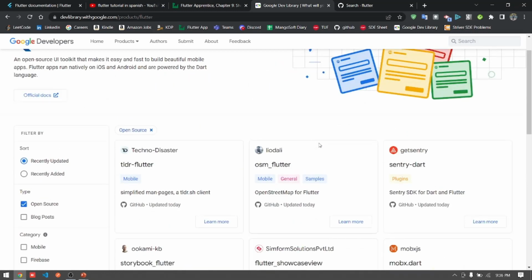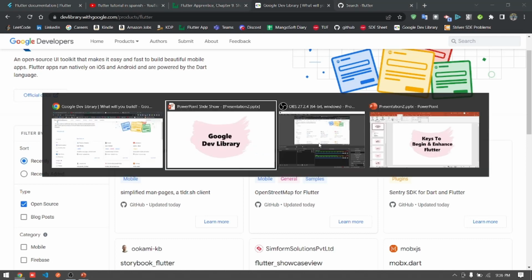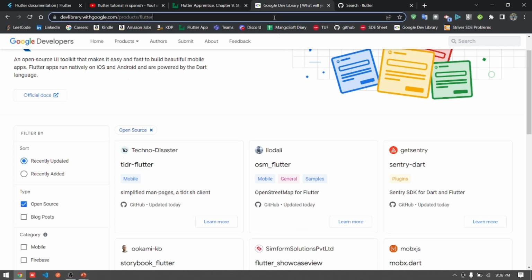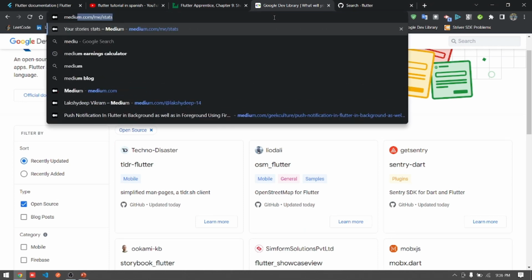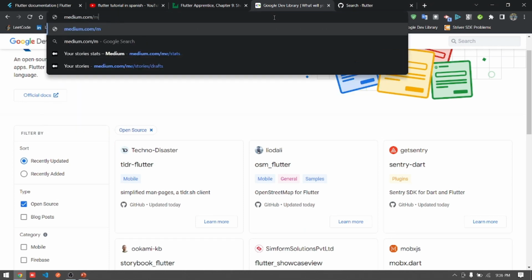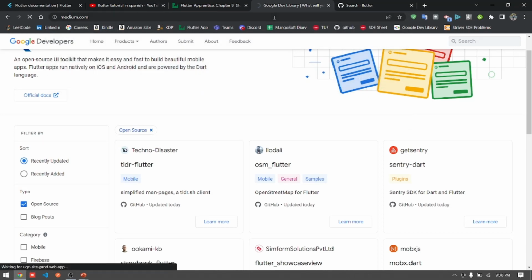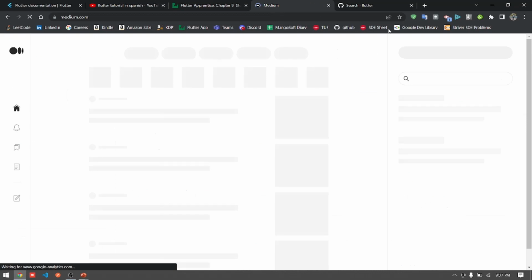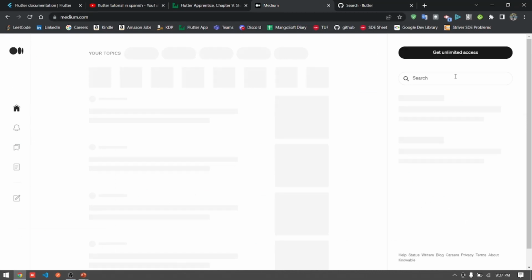So this is how Google Dev Library will help you enhance your Flutter skills and let you know about different topics of Flutter. Let us go for another key, which is Medium articles. Medium is also a platform where you can get articles or blogs related to every topic. If you are seeking Flutter, then simply search for Flutter here, and you will get the respective results. So it is similar to Google Dev Library.